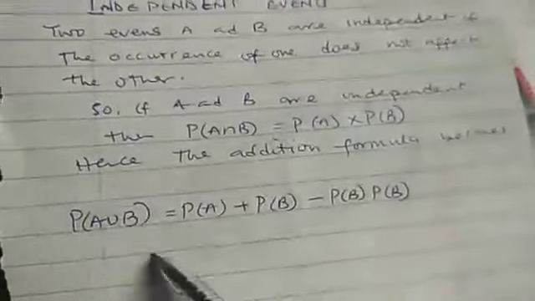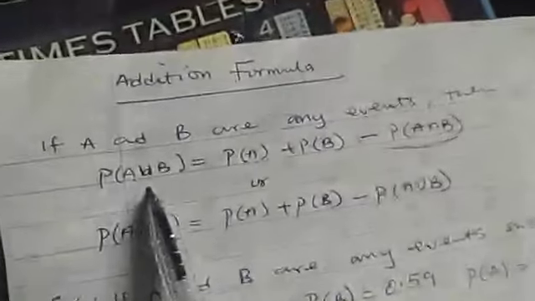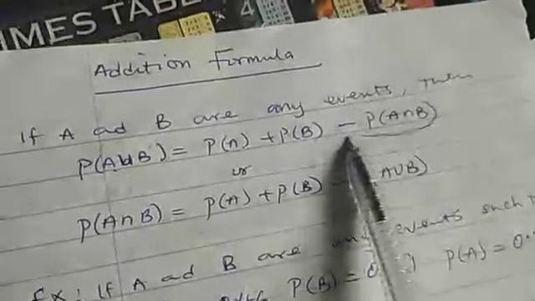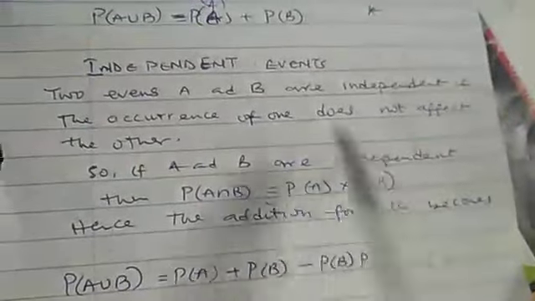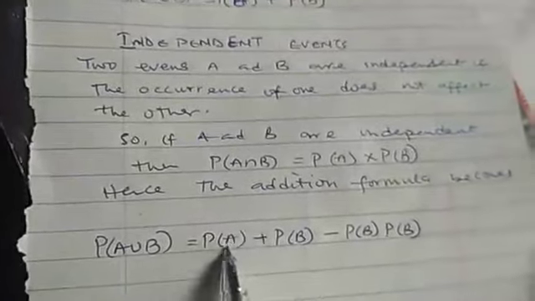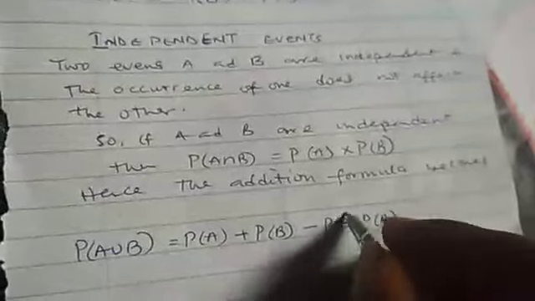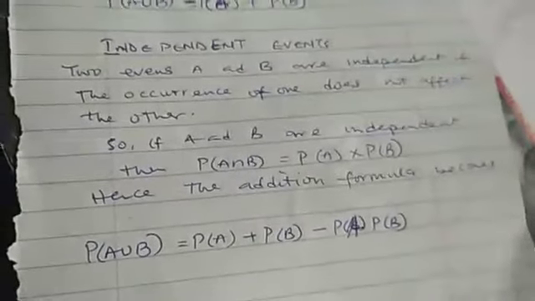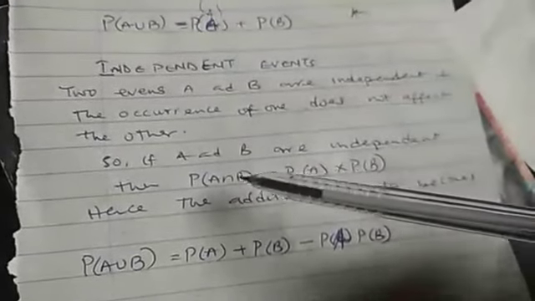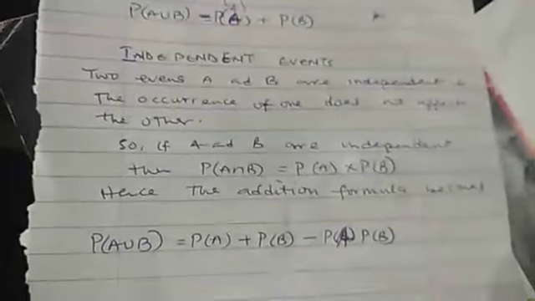So the addition formula will become this, because this is the addition formula. Probability of A union B is A plus B minus A intersection B. And A intersection B has become A times B. That means probability of A union B will become probability of A plus probability of B minus probability of A times probability of B. So when you are dealing with this condition, the condition will only be changing the intersection inside the addition formula. For mutually exclusive, the intersection becomes 0, while for independent, the intersection becomes multiplication.